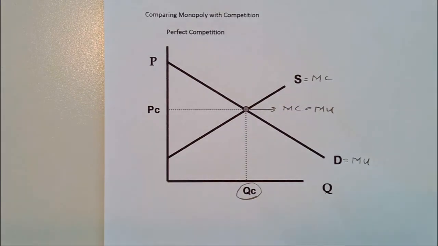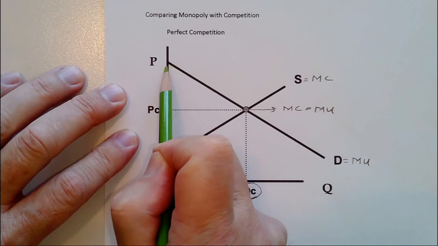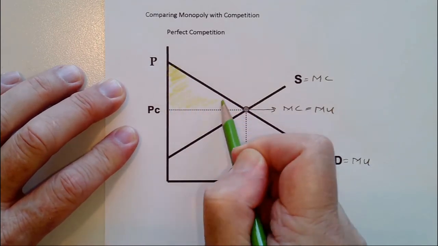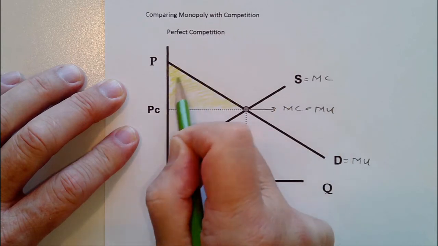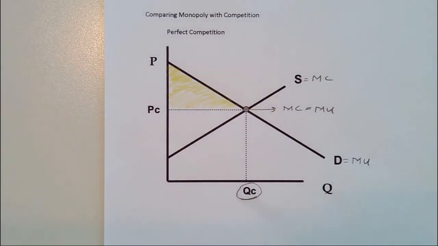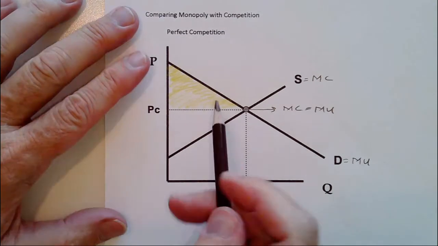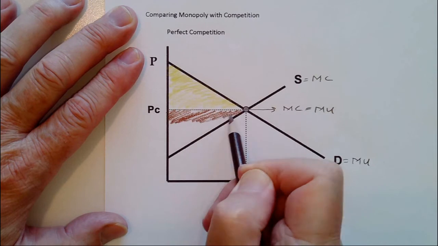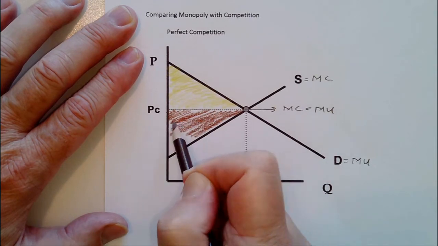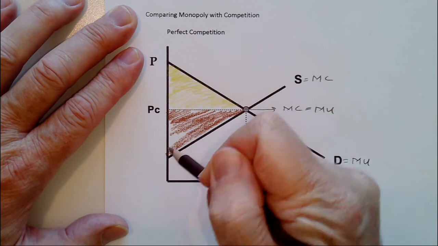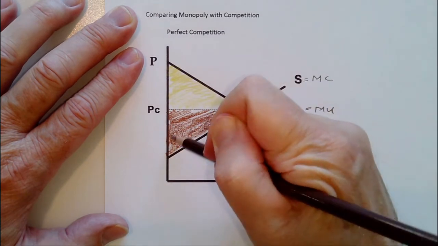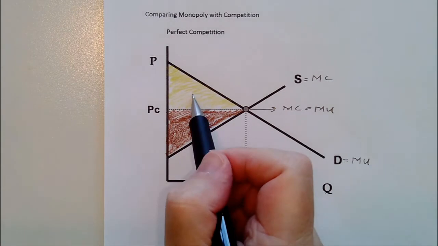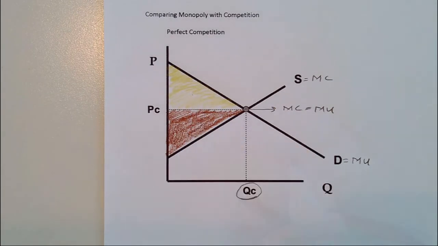So this would be our consumer surplus up here. Everything below demand, above the price line, over to output QC. That's our consumer surplus. And this is the surplus for the suppliers. Everything that's below the price line, above the supply line, over to output QC. And so this is our consumer surplus, that's our producer surplus, and it's maximized. We can't get any more.